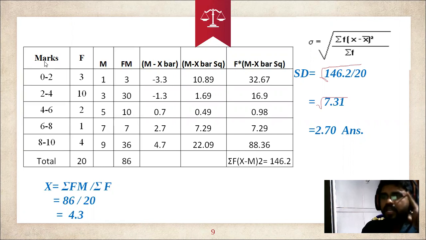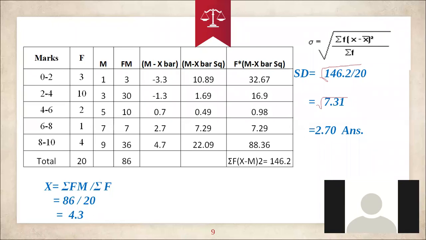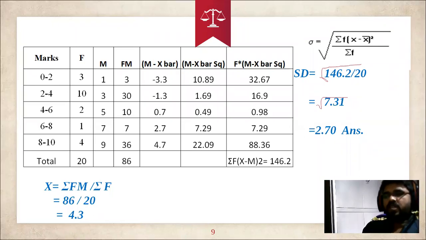In order to get marks like 0 to 2, we can't get the exact marks. So in order to get the exact mark, we need to find the mid value, that is called m. How can we calculate the mid value? Mid value is equal to lower value plus upper value divided by 2. 0 plus 2 by 2, 2 by 2, 1. The mid value is 1.